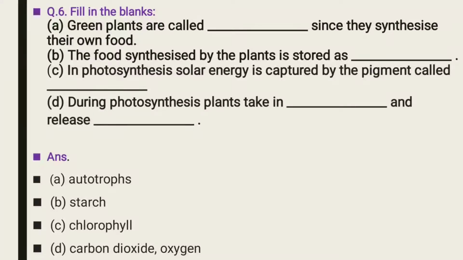Carbon dioxide gas from the atmosphere. And after completing the process of photosynthesis, which is the byproduct of photosynthesis? Yes, oxygen. So during photosynthesis, plants take in carbon dioxide and release oxygen.